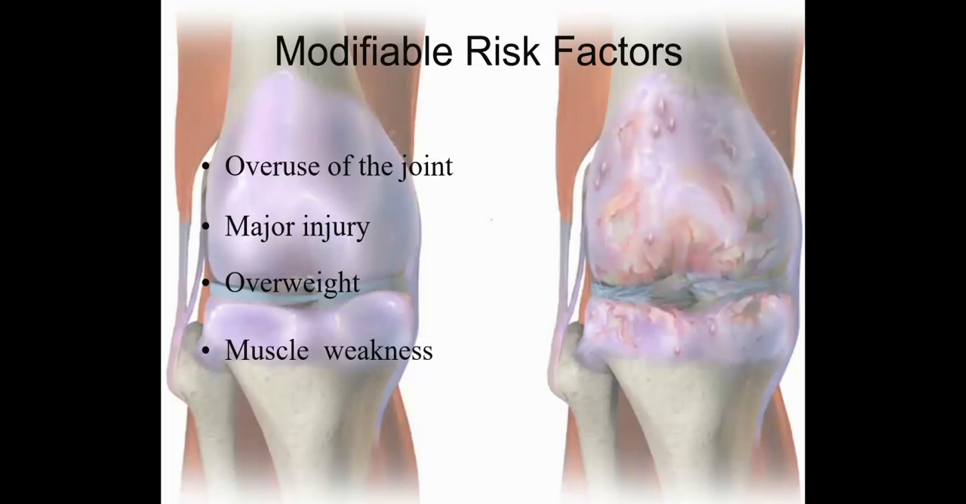Modifiable risk factors, that means the risk factors which we can modify. Overuse of the joint, major injury, and overweight. The orthopedician will normally advise the patient to lose some amount of weight. If the patient is overweight, there are more chances that he will develop osteoarthritic changes in the knee joint. But if the patient does regular exercises, follows a proper diet and reduces weight, then the chances can be reduced. If muscle weakness is there, we can do progressive resistance exercises and increase the muscle strength. So muscle weakness becomes a modifiable risk factor for OA.